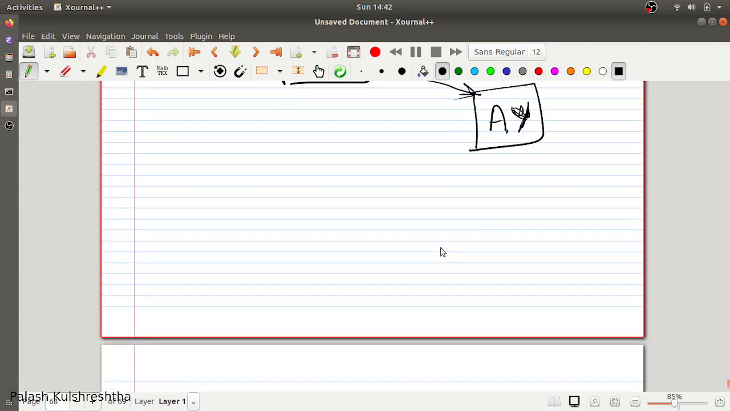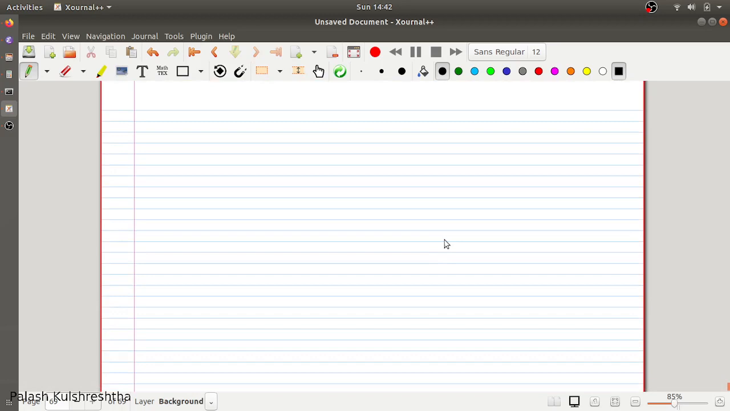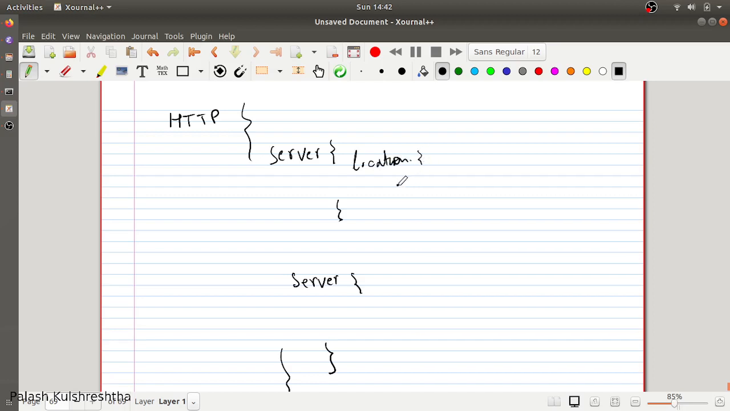And it can route the queries, APIs, on the basis of multiple parameters. So let's try to understand the basic format of Nginx configuration. At the root level, it has HTTP configuration. In HTTP configuration, there are multiple server configurations. In each server configuration, there can be multiple location configurations.